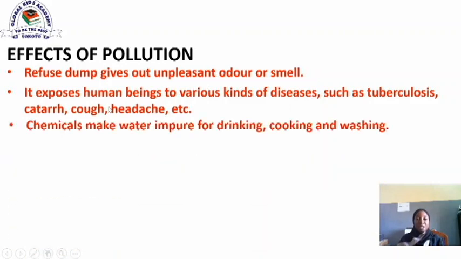The third one is chemicals. Chemicals make water impure for drinking, cooking and fishing. Chemicals that are used in killing fishes in water, or the ones used in killing pests on our farmland, can also have a harmful effect on our health. So when these chemicals are inhaled, or when they are used to kill fishes in water bodies, it can make all the fishes in the river die, and it will also contaminate the water we drink. So it causes waterborne diseases.